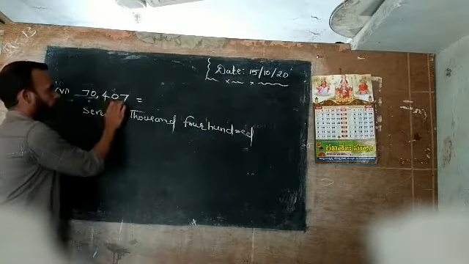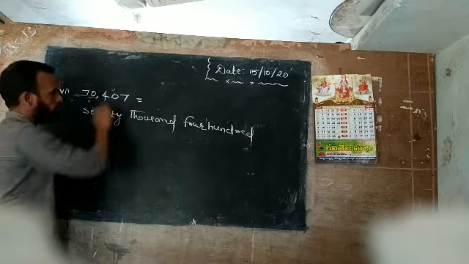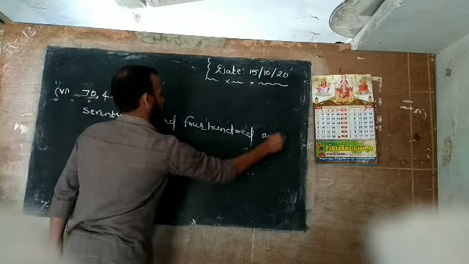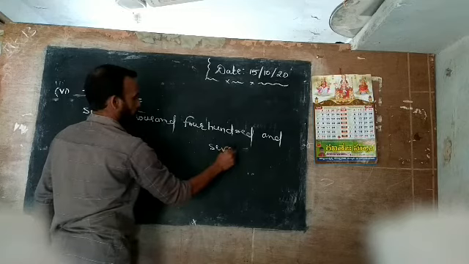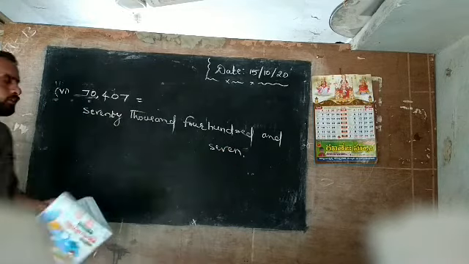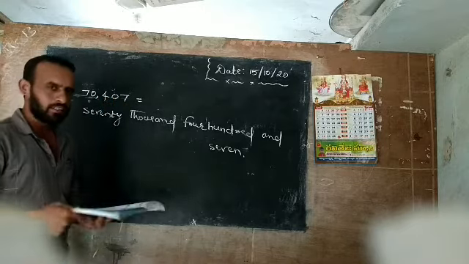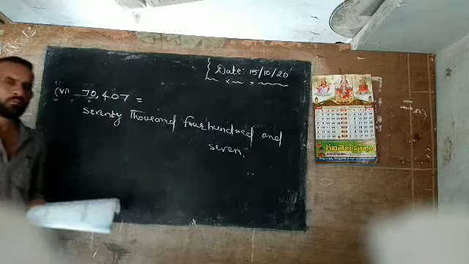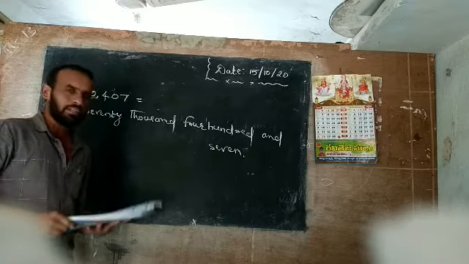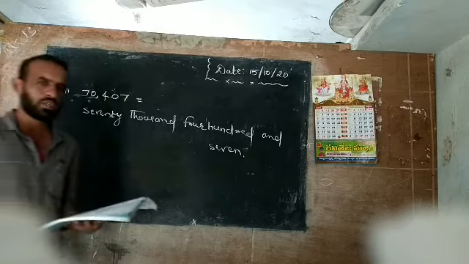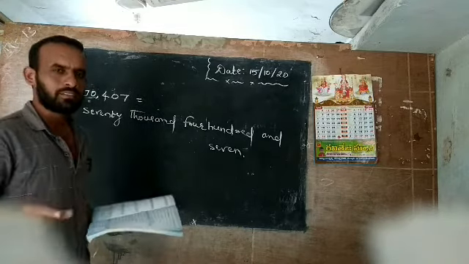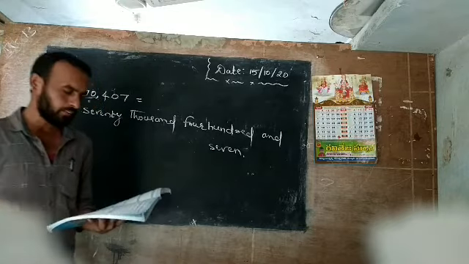Here, only 400 we have, not any tens place. That's why 400 and 7. Understood? 70,407. So these are the 3 problems I explained. Now the remaining 7 problems you can do and send pics on our WhatsApp group.